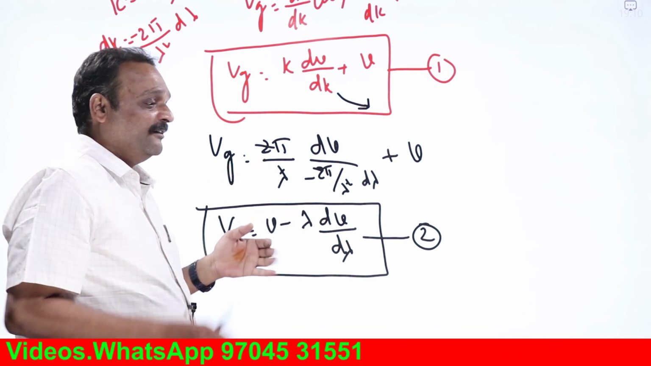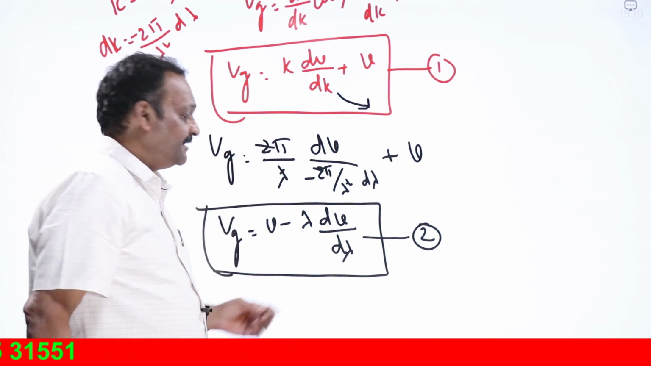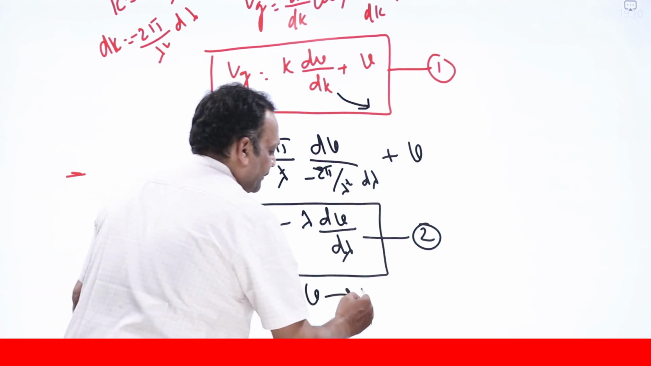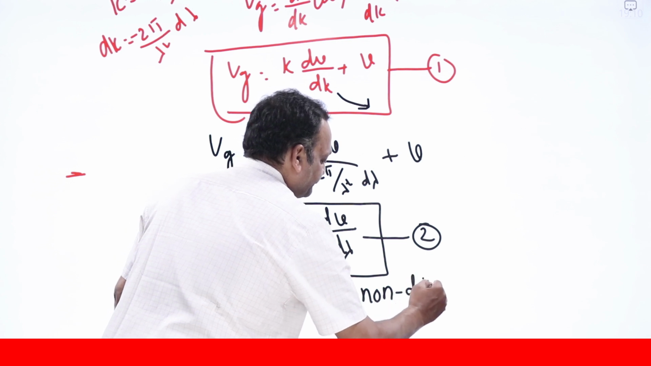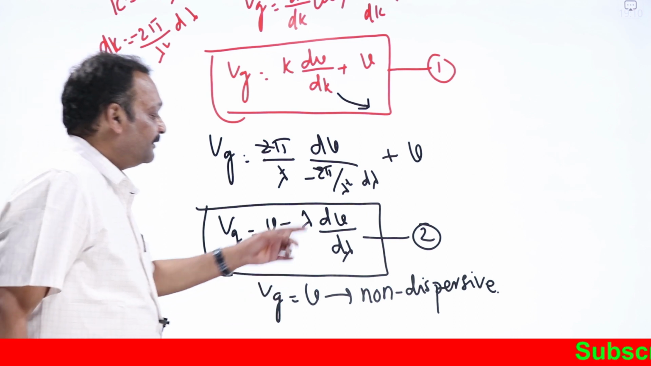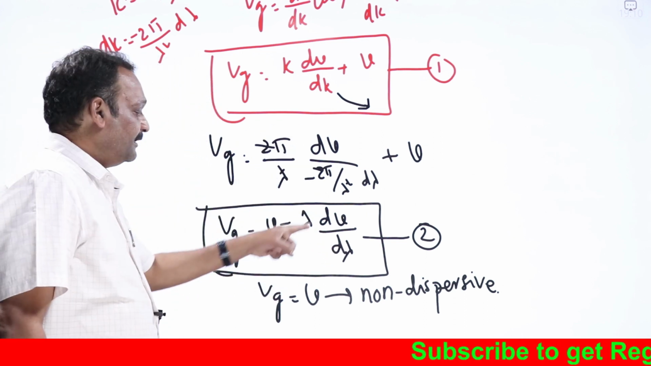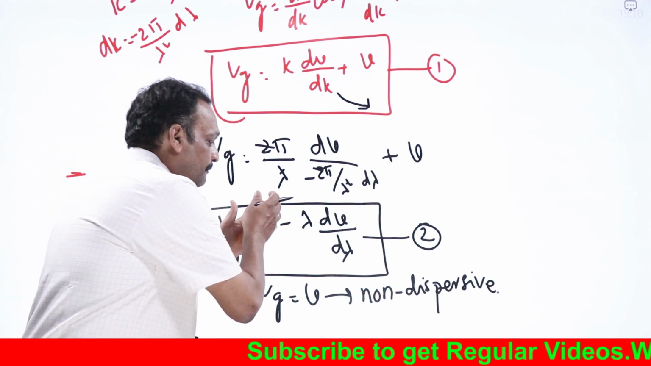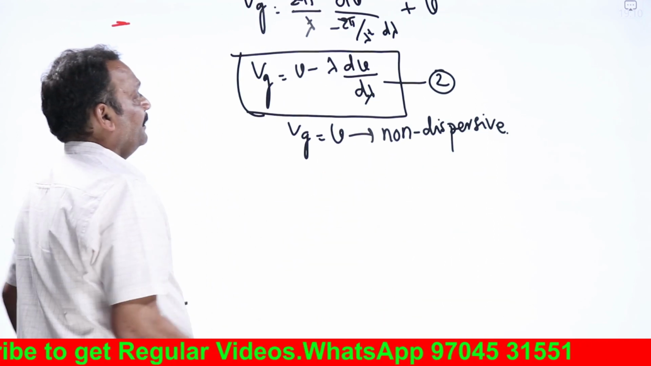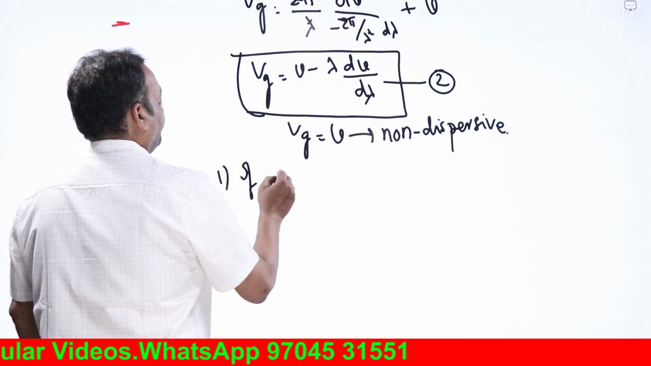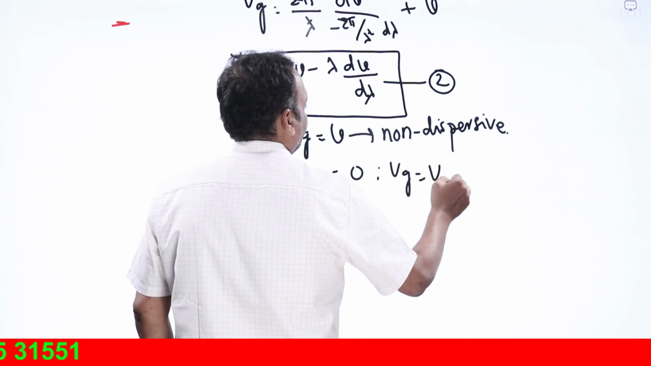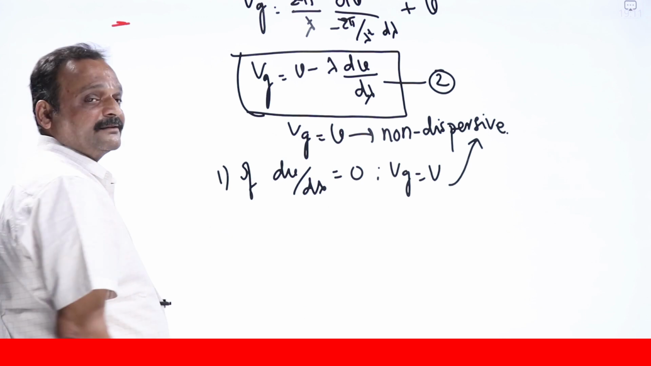If all waves travel with the same velocity, meaning velocity is not changing with wavelength, dv by d lambda equals 0, and we get vg equal to v. The medium is a non-dispersive medium. Now case 1: if dv by d lambda is equal to 0, vg equal to v, the medium is non-dispersive, meaning phase and group velocities are equal.